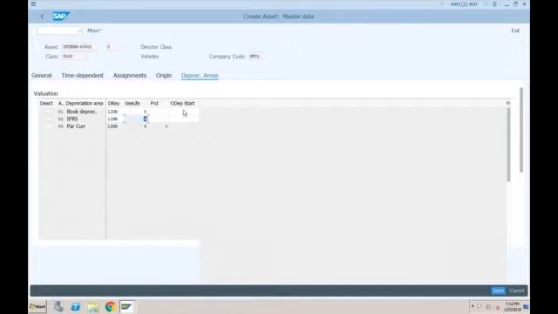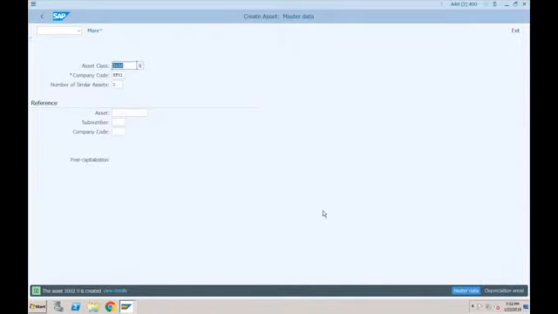Now this is the opening date of starting the depreciation. So depreciation calculation start date. Normally, this is picked automatically once you acquire the asset. So once you capitalize the asset, system will automatically determine the depreciation start date, but it can be changed. So normally, we don't change this. So let's click on save. So our asset number 3002 has been created.